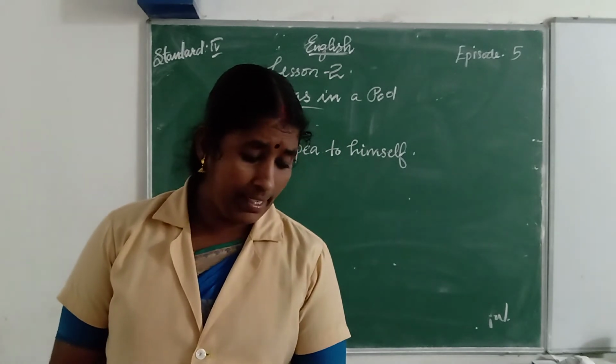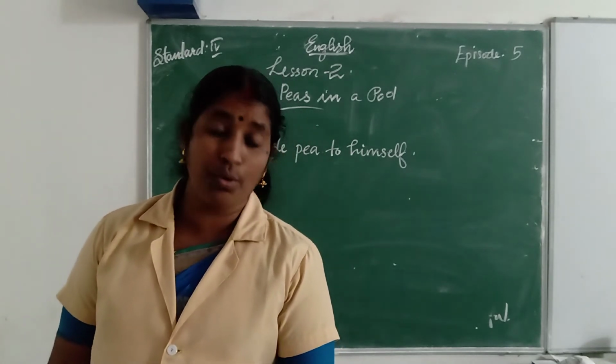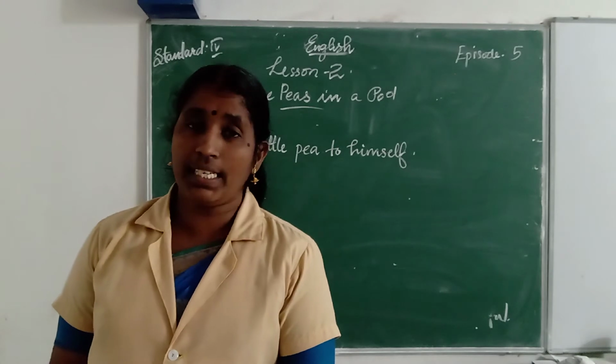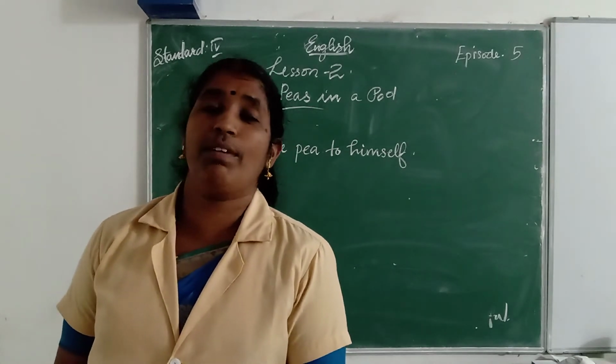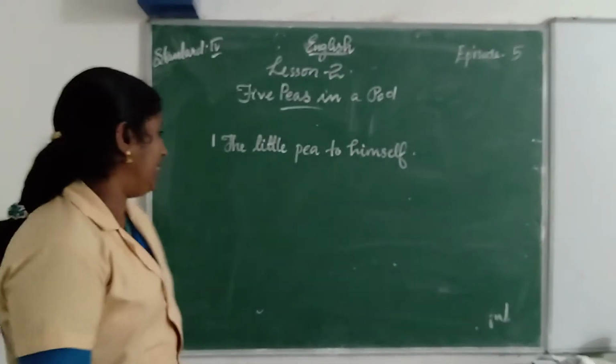Second one, I can see something green near the window. Who said these words to whom? The little girl said these words to her mother.